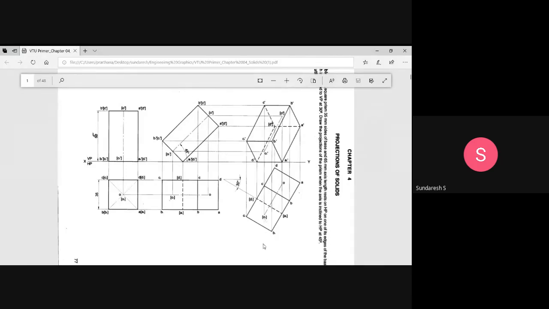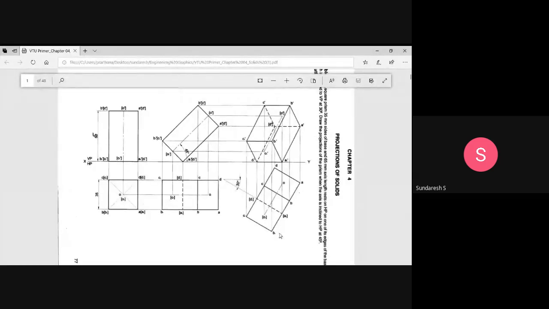In the third position, the front view, you are observing in this direction. Since the base is completely nearer to the observer, the base is visible in the front view. So you can see A1, B1, C1, and D1. They are with a continuous line.